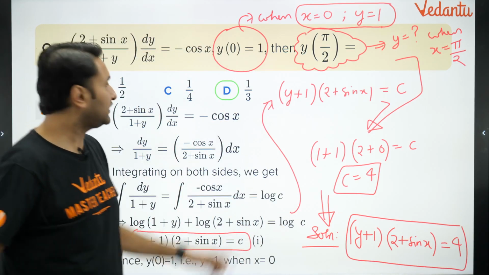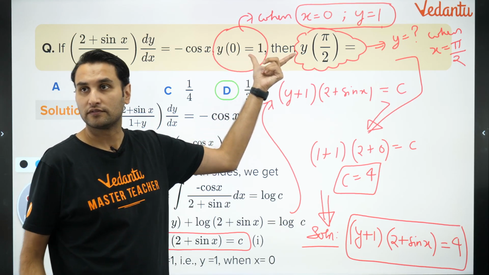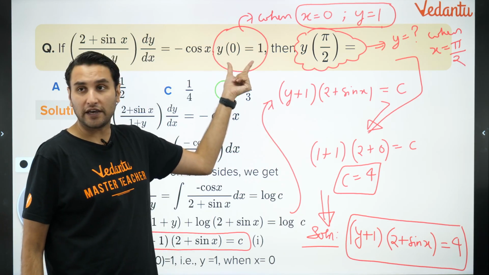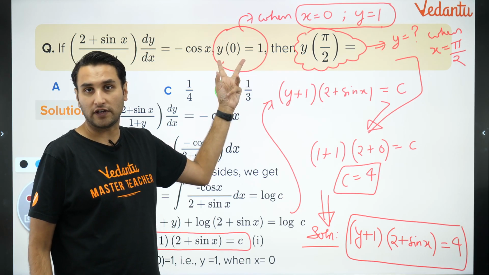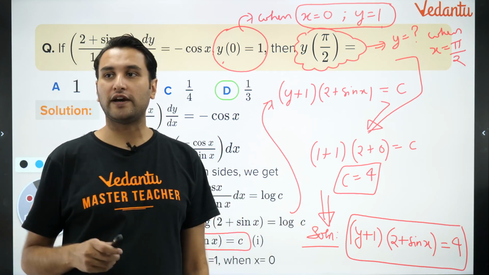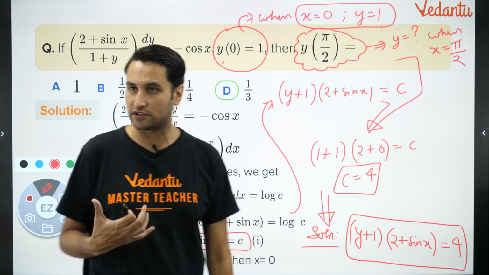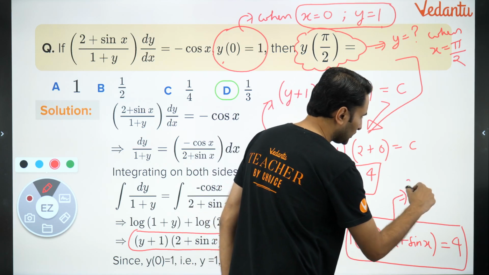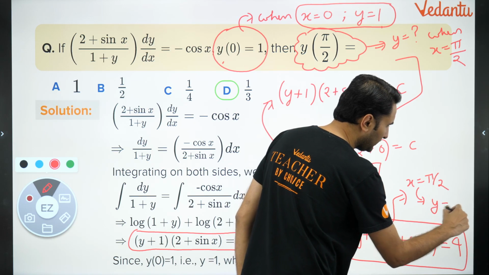Because it is given in the question, na beta, because y of 0 is 1. So when x is 0, y is 1. It is given to you. Sagar Tirth, did you understand this? इसका मतलब क्या है? Y of 0 equal to 1 means when x is 0, then y is equal to 1. ठीक है? Nikhil, beta, you should revise my indefinite की classes to get hang of the indefinite integration. ठीक है? बस वैल्यू फाइंड कर लेना. क्या करोगे? Put x is equal to pi by 2. Find out the value of y.